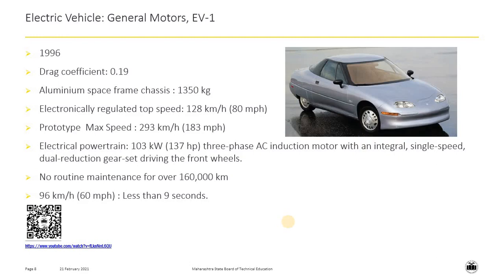Let us have a look at the specification of first mass-produced electric vehicle. General Motors introduced EV1 in 1996. The drag coefficient of this vehicle was 0.19. It has a weight of 1350 kgs. It could reach a maximum speed of 128 km per hour, whereas the prototype speed was 293 km per hour.